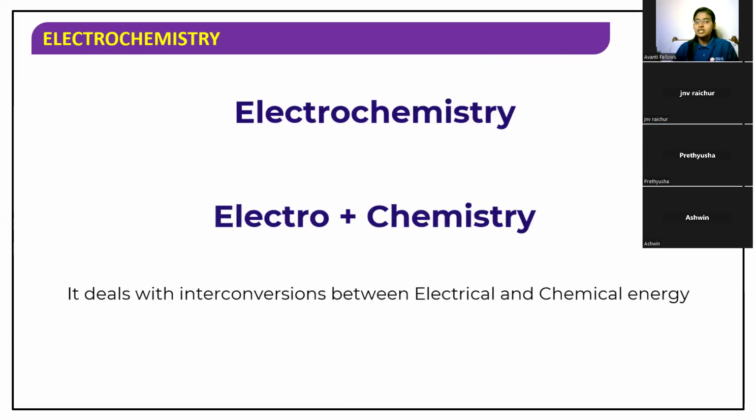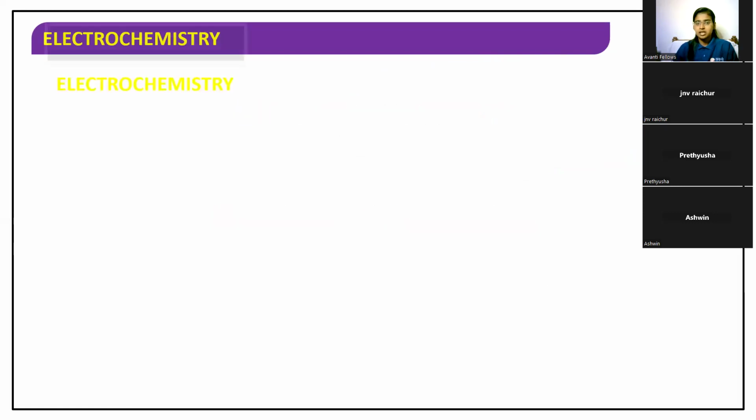So electrochemistry means, we are separating this term into two, electro and chemistry. It deals with the interconversions between electrical energy and chemical energy.